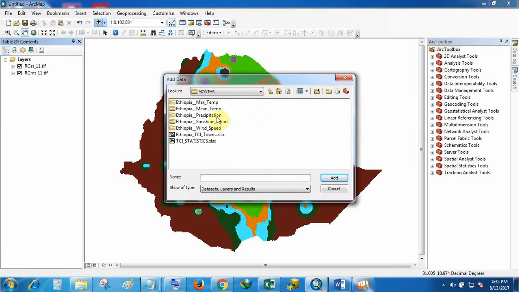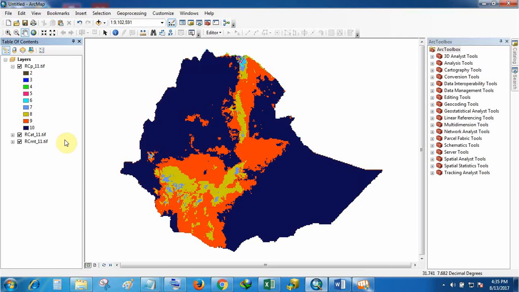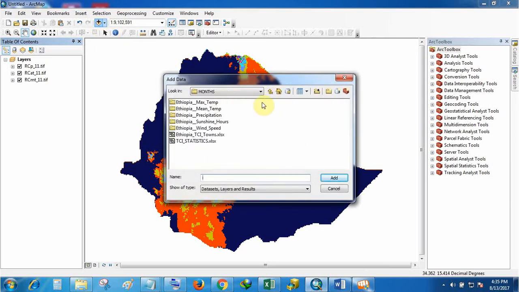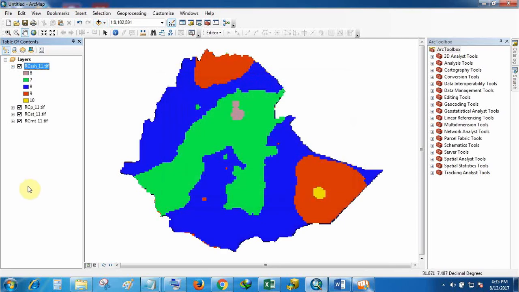Then I will take the precipitation data, January. Based on precipitation we are getting categories 2 to 10. Thereafter I will take sunshine hours, January. Based on sunshine we are getting 5 categories, the rest are not available.